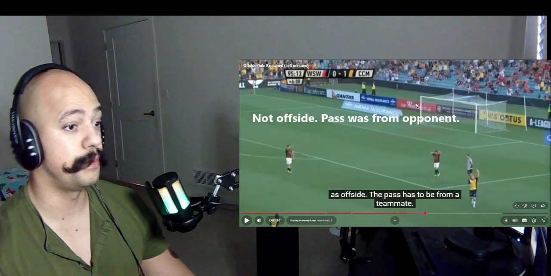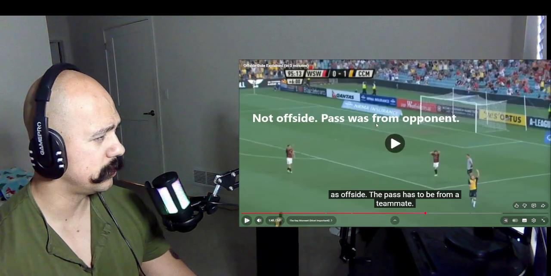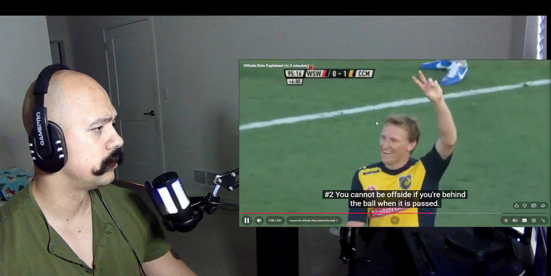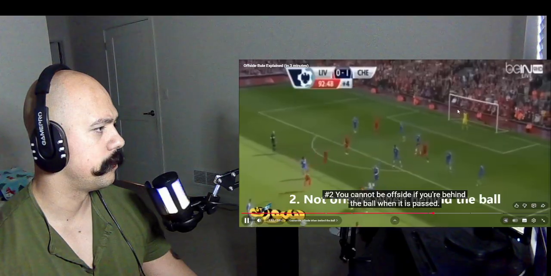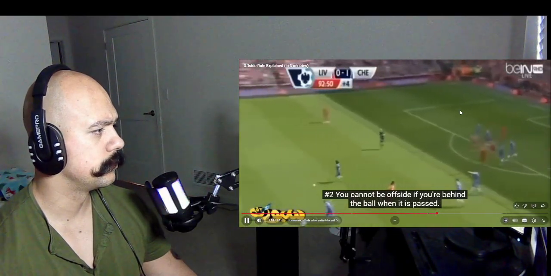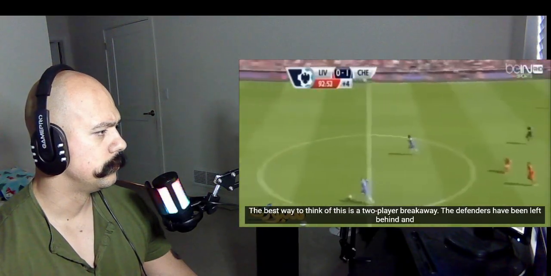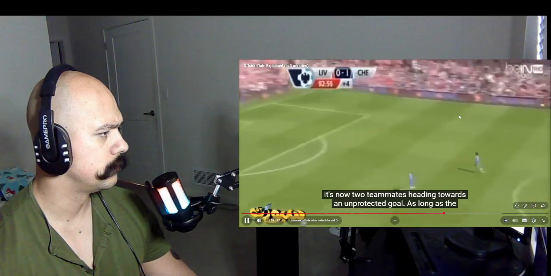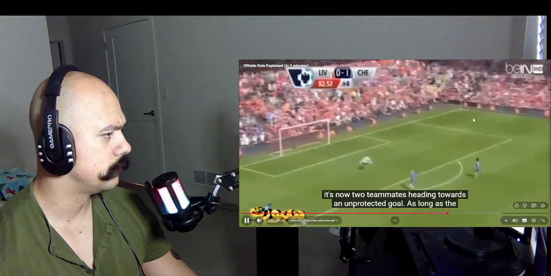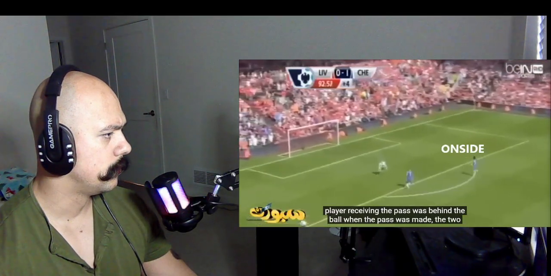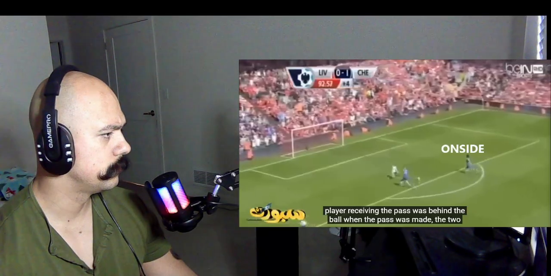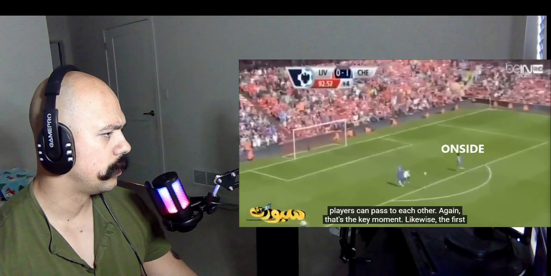If it is a pass from your own team, it's offside. Number two, you cannot be offside if you are behind the ball when it is passed. The best way to think of this is a two-player breakaway. The defenders have been left behind and it's now two teammates heading towards an unprotected goal. As long as the player receiving the pass was behind the ball when the pass was made, the two players can pass to each other.